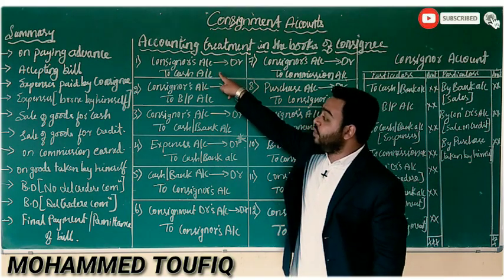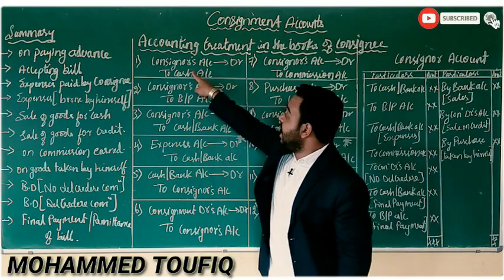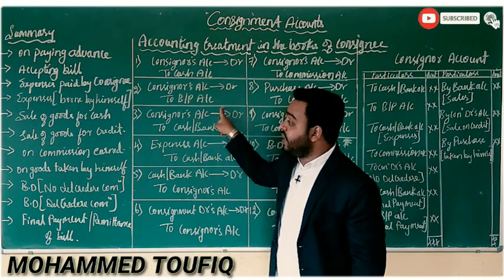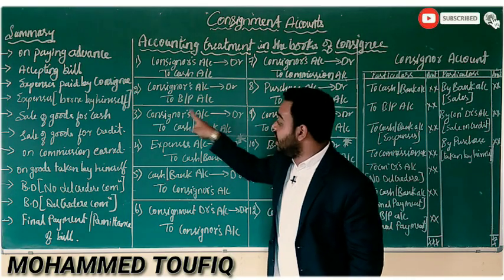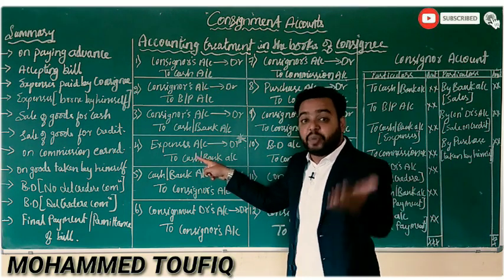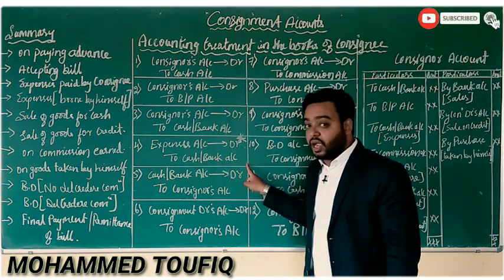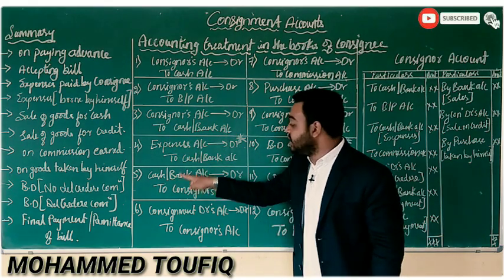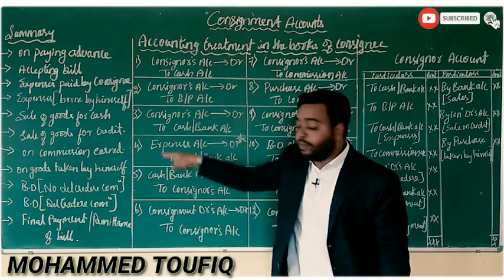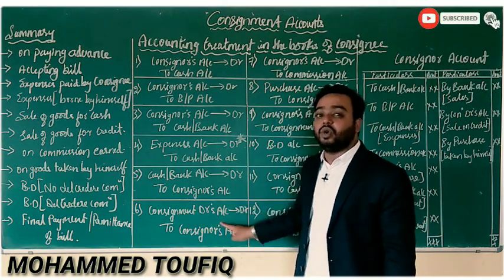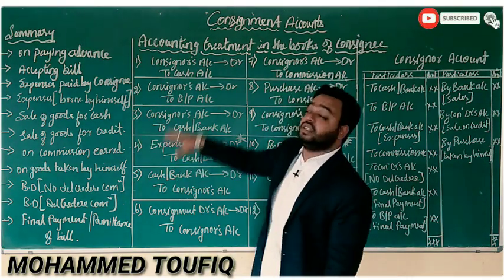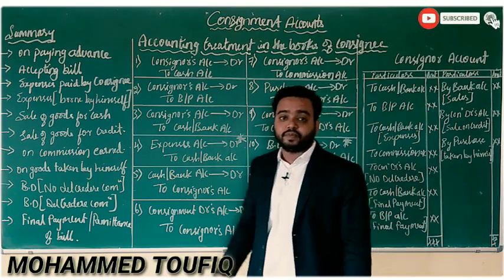Check once again. For paying the advance, the first general entry is consignor's account debit to cash account. For accepting the bill, consignor's account debit to bills payable account. For expenses paid by the consignee, consignor's account debit to cash or bank account. For expenses paid by the consignee and met by himself, expenses account debit to cash or bank account. For sale of goods for cash, cash or bank account debit to consignor's account. For sale of goods on credit basis, consignment debtor's account debit to consignor's account. So these are the six transactions, and for these six transactions, I have written six general entries here.